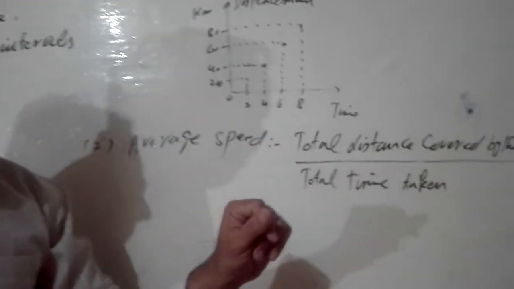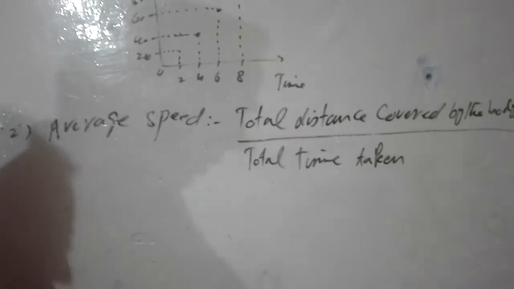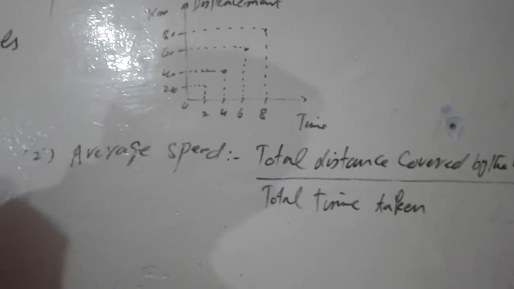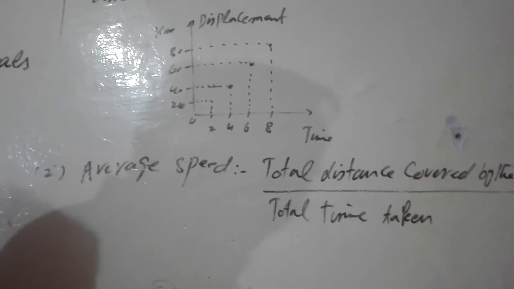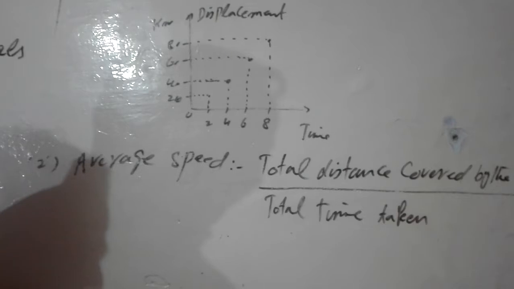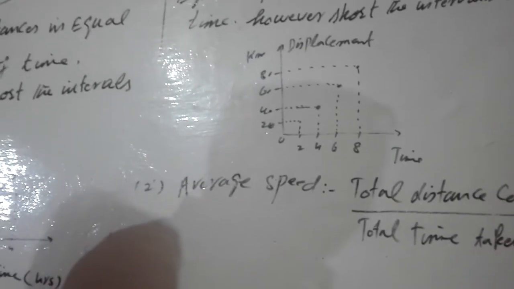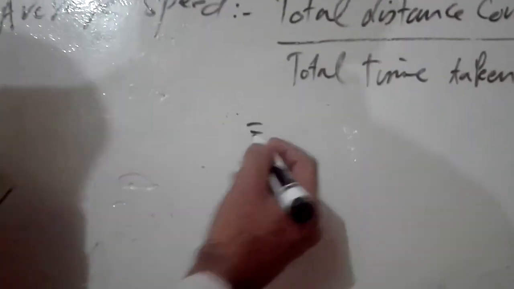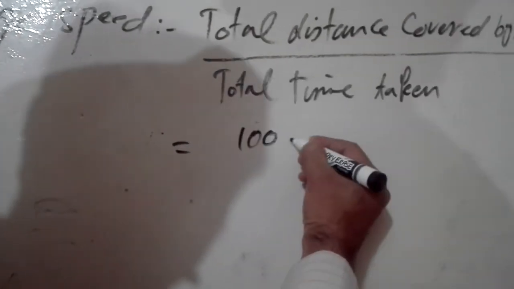There is also an example in your book that I will solve. It is the example on page number 37. A sprinter completes a 100-meter distance race in 12 seconds. Find the average speed. So notice the total distance. You will write here what the total distance is. The sprinter has covered 100 meters, so I will put 100 meters here.